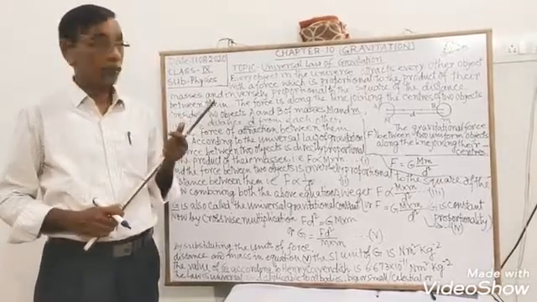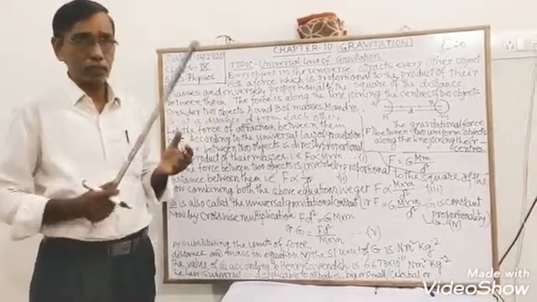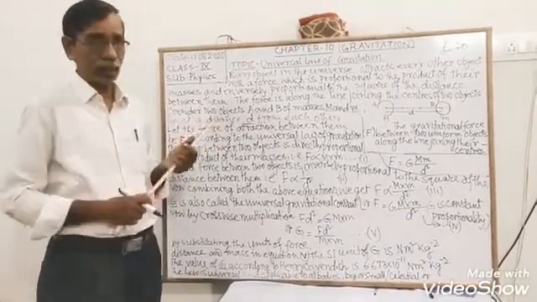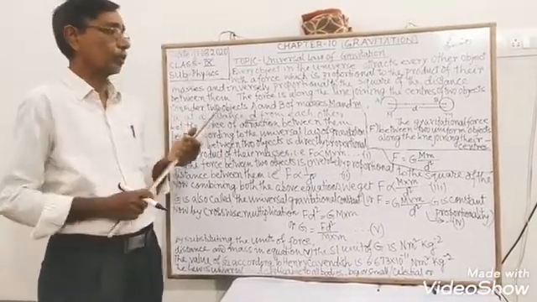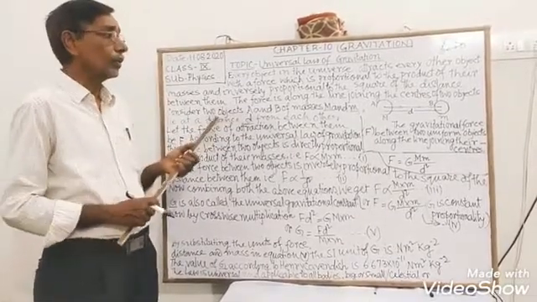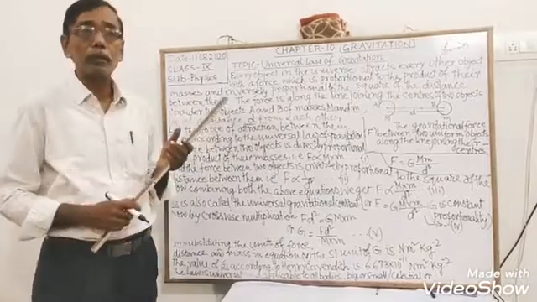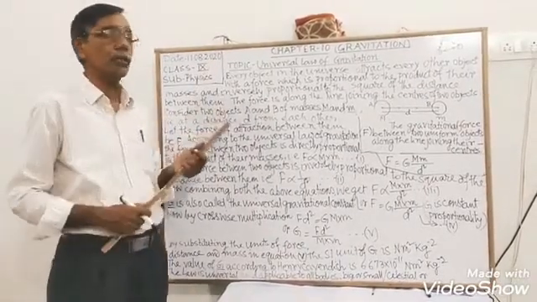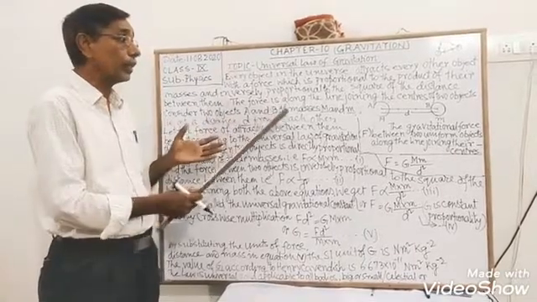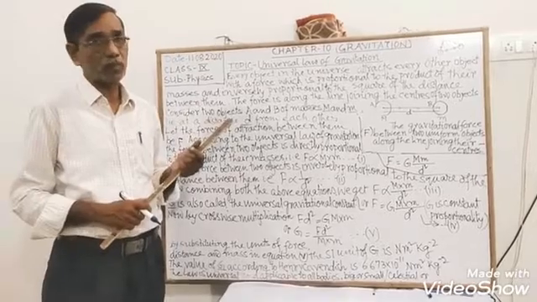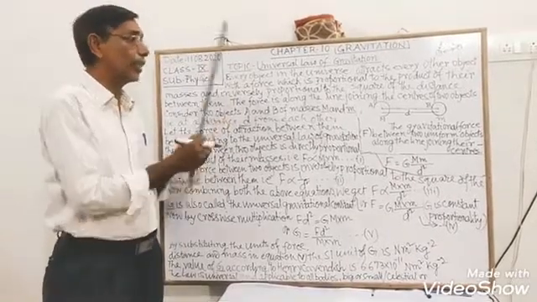Again, I repeat, every object in the universe attracts every other object with a force which is proportional to the product of their masses and inversely proportional to the square of the distance between the objects. This is the universal law.